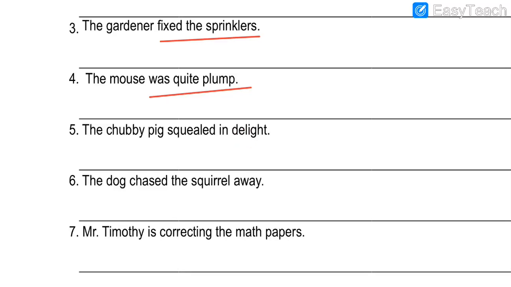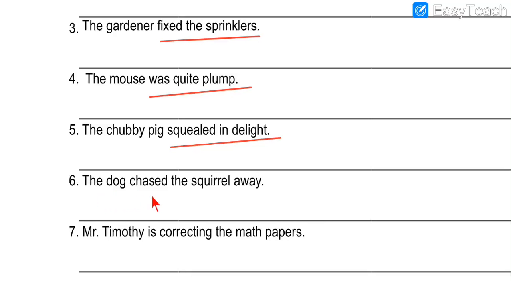Now here we can ask the question, who made the high pitched noise? So the chubby pig. And what did he do? Squealed in delight. So our answer is predicate part. What did the chubby pig do? He squealed in delight. So squealed in delight, that is our predicate part. So we have to underline the predicate part, which I have done for you, as you can see.